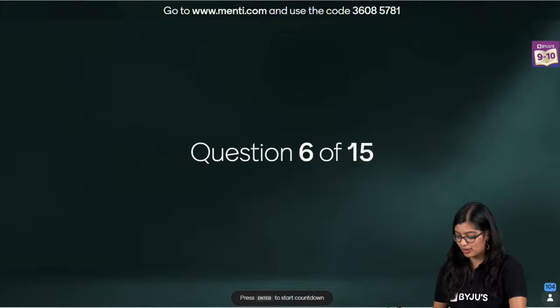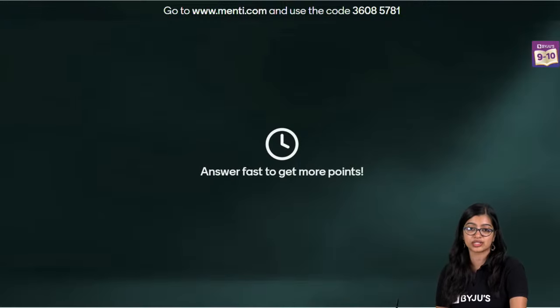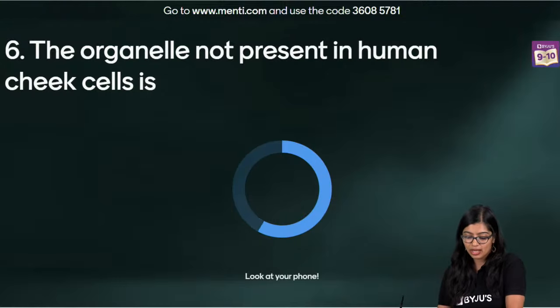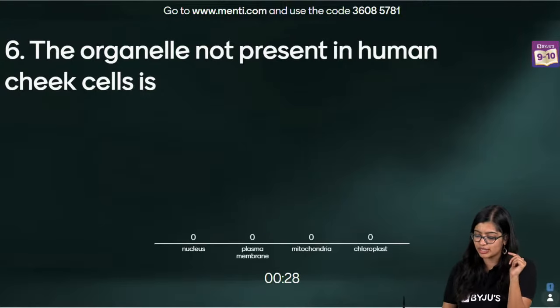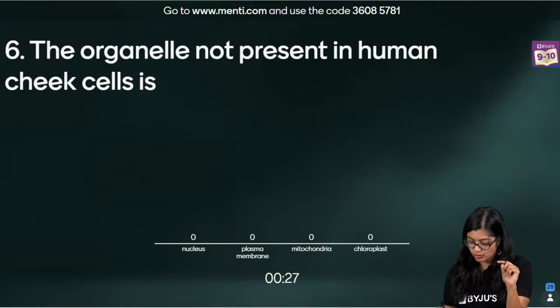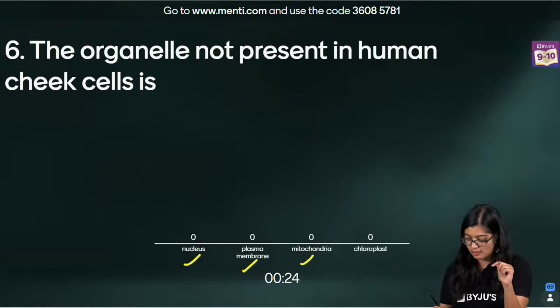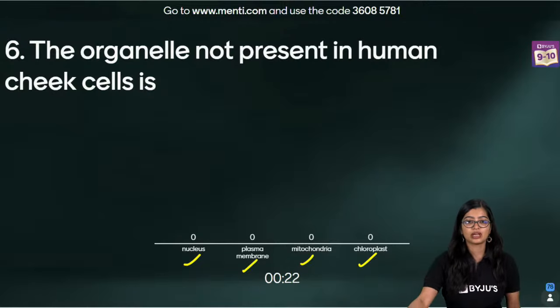All right. Okay. Question number 6 everybody on your screen. For those of you who are very new to my class, welcome everybody. Okay, this organelle which is not present in a human cheek cell is which one? Nucleus, plasma membrane, mitochondria, chloroplast.